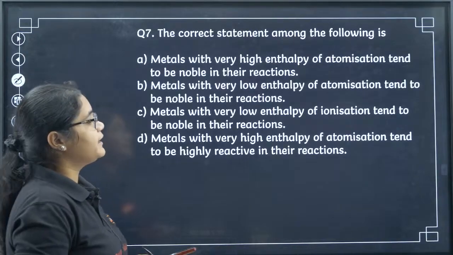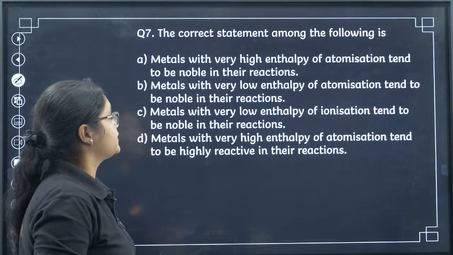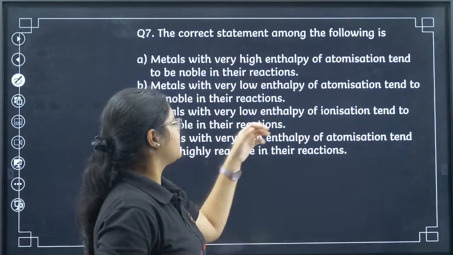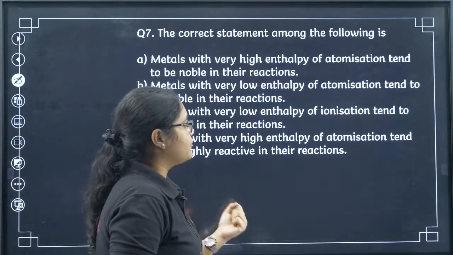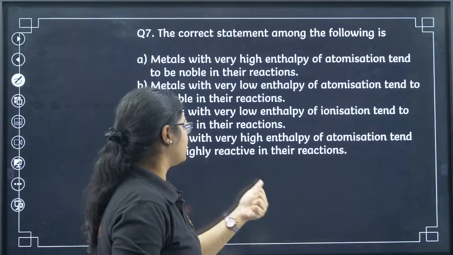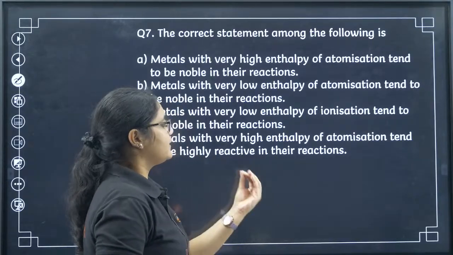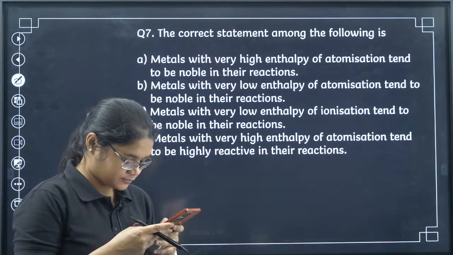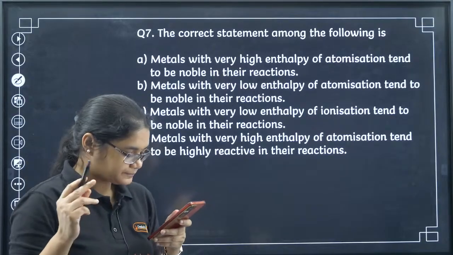Next, the correct statement among the following is: metals with very high enthalpy of atomization tend to be noble in their reactions. Metals with very low enthalpy of atomization tend to be noble in their reactions. Metals with very low enthalpy of ionization tend to be noble in their reactions. Metals with very high enthalpy of atomization tend to be highly reactive in their reactions. Can we guess what is the answer for this one?